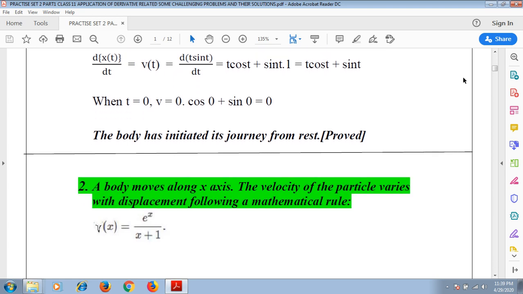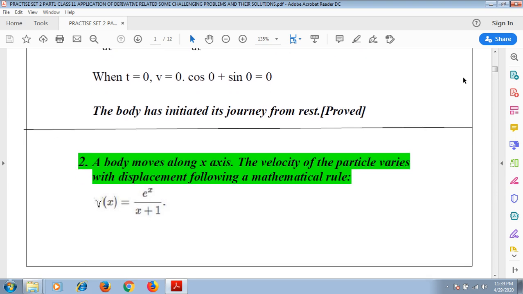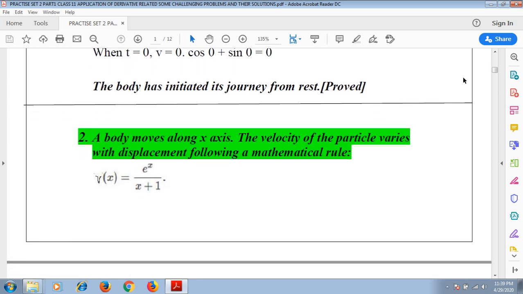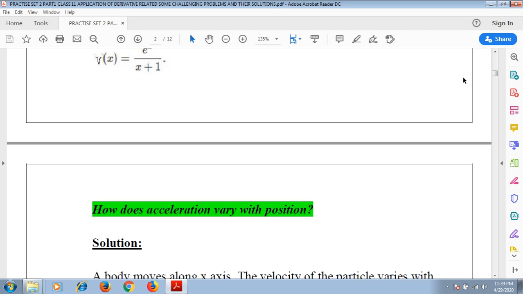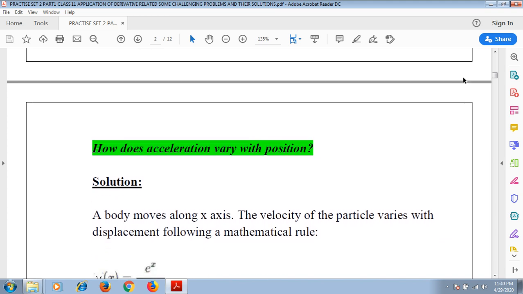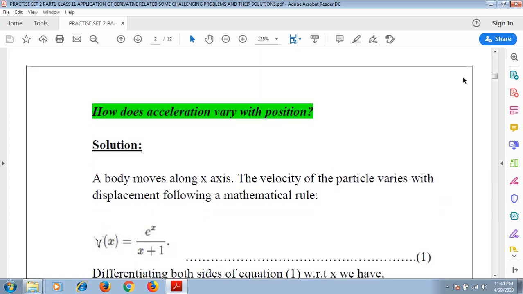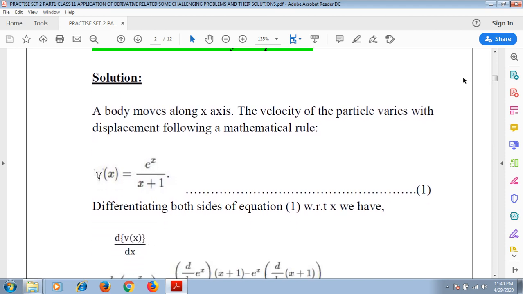It has been given that a body moves along the x-axis and the velocity of that moving particle varies with displacement following a mathematical rule, that is v(x) equals e to the power x by x plus 1. So we need to find out how acceleration varies with position, that is the dependency of acceleration on x. Okay, so here we are moving forward to the solution. We have been given that v(x) equals e to the power x by x plus 1, and we have numbered it as equation 1.